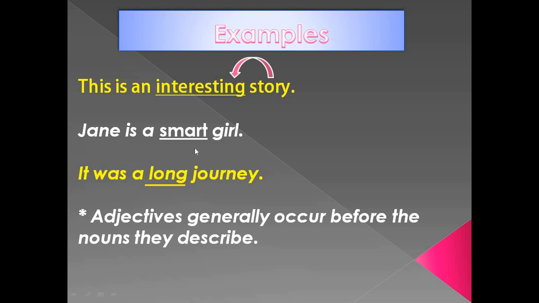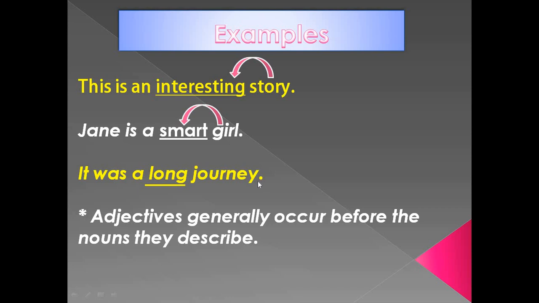Then the next sentence, Jane is a smart girl. Now here, which noun is described? Girl. Yes. So before girl, which is the word? Smart. How was the girl? Smart. So smart is the adjective. Next sentence, it was a long journey.